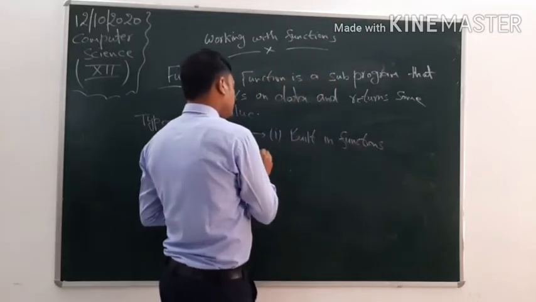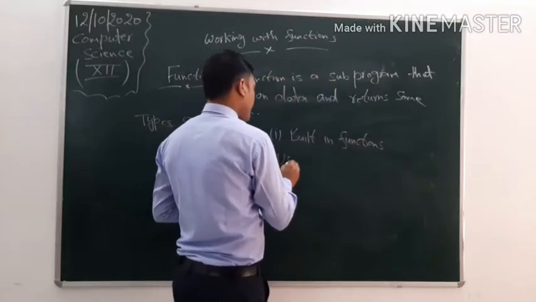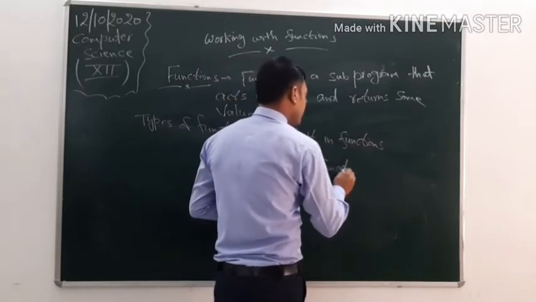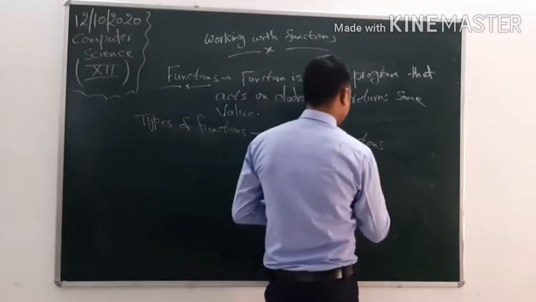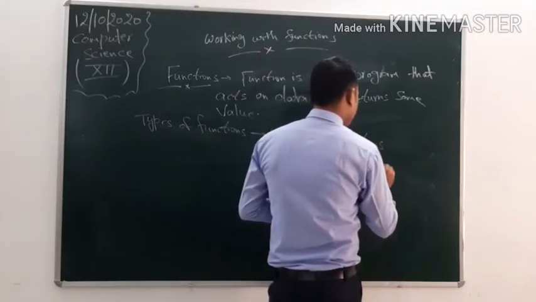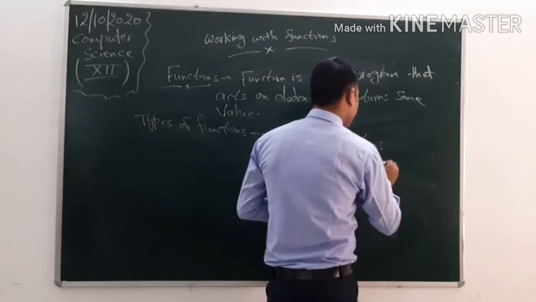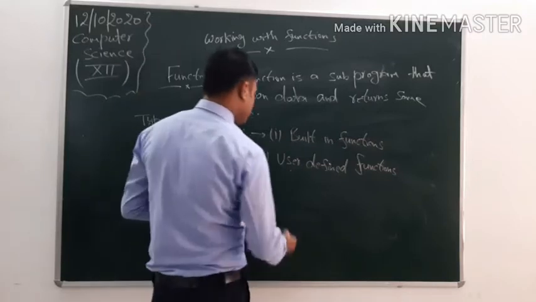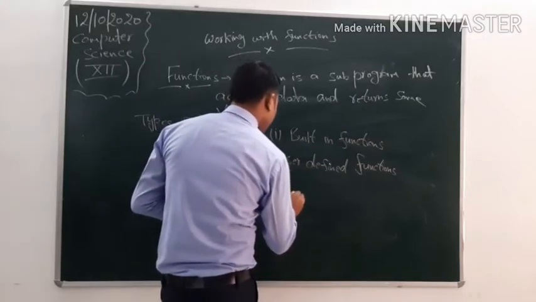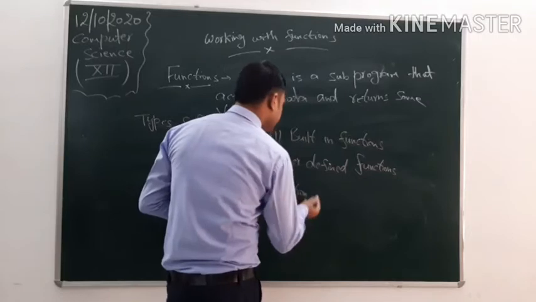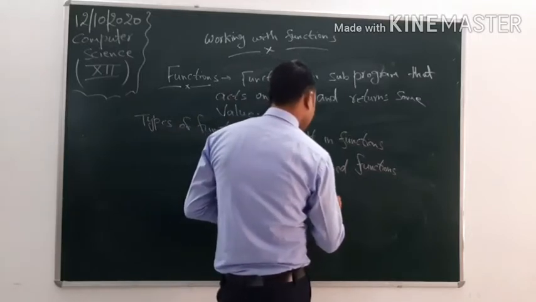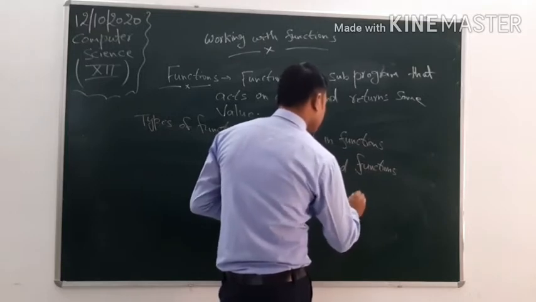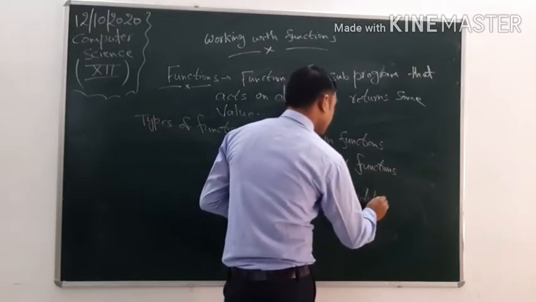The second type of function is user defined functions, and the third type of function is functions available under some modules.